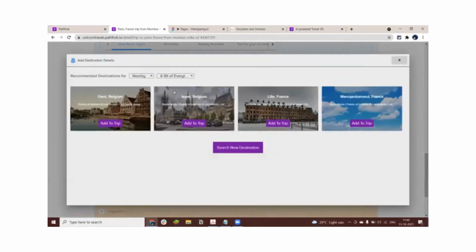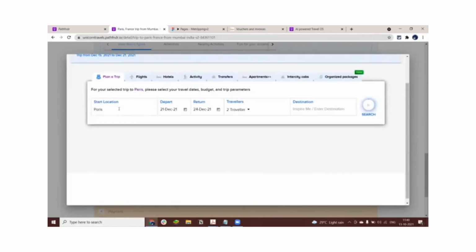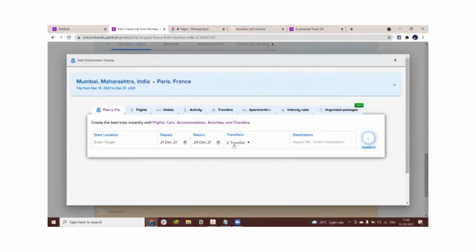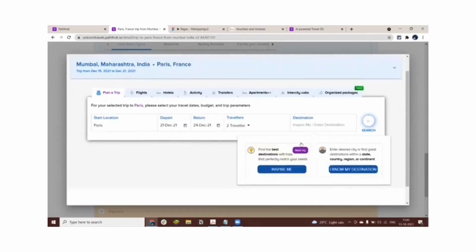So let's say you want to send Joe from Paris also to Nice. The system will first recommend the most ideal options that you can travel from Paris. But if those options are not here, I always have the option to create another itinerary from Paris to Nice, where it will figure out how you get from Paris to Nice, and where you should stay in Nice, all of those factors.